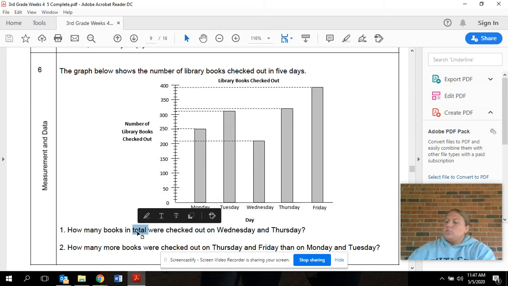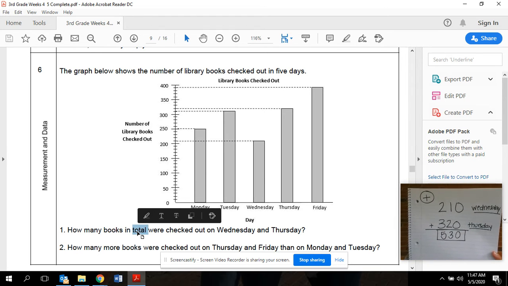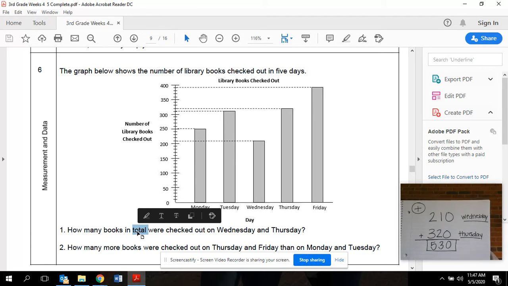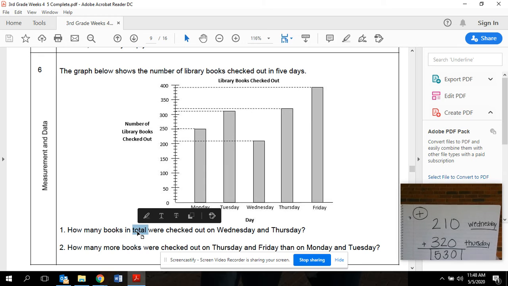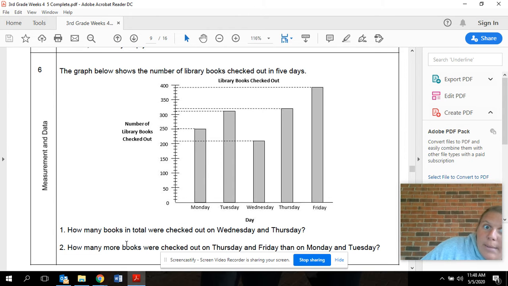All right, so what you should have is 530 books were checked out on Wednesday and Thursday total. If you look, that's how I solved this question, by using my graph and seeing exactly what numbers lined up with the bars on Wednesday and on Thursday. Okay, all right. So once you figure that out, we're going to go to question number 2 of this same problem using this same graph.